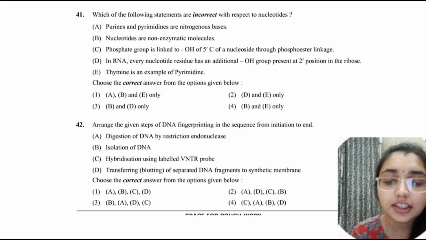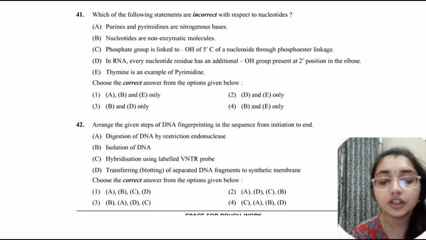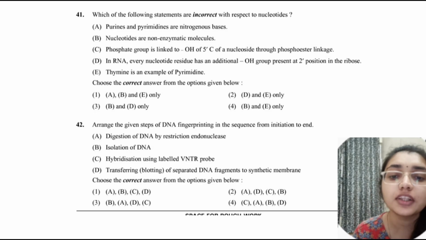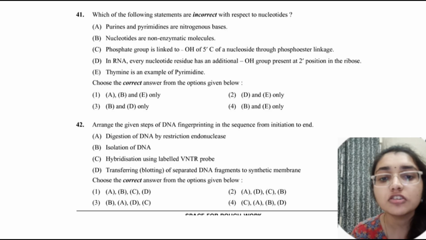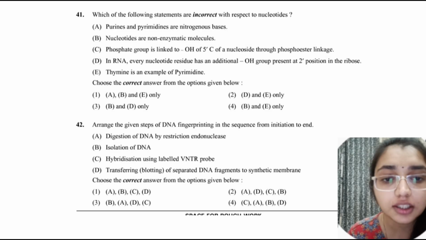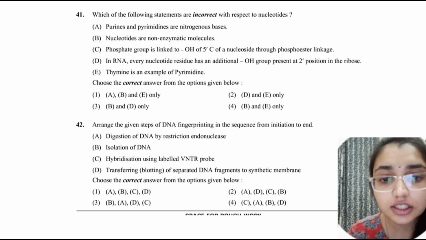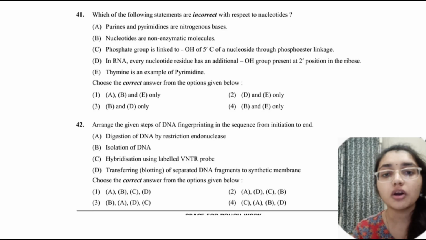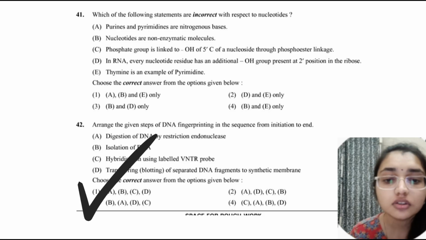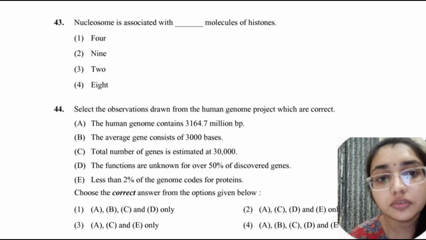Then the 42nd question, DNA fingerprinting sequence. For the correct option, first we have to tell the sequence of DNA fingerprinting. First is isolation of DNA, then digestion by restriction endonuclease, then blotting, and then hybridization with the labelled VNTR probe. So first is isolation of DNA, that is B. Then A, digestion, then blotting or transfer, and then hybridization. So B, A, D, C is the correct sequence. The correct option here is option 3. Now moving on to the next question, question 43.